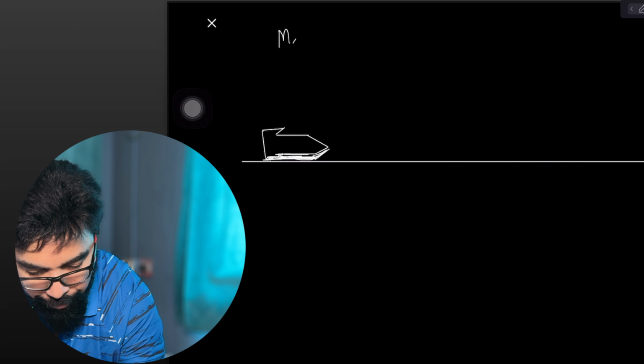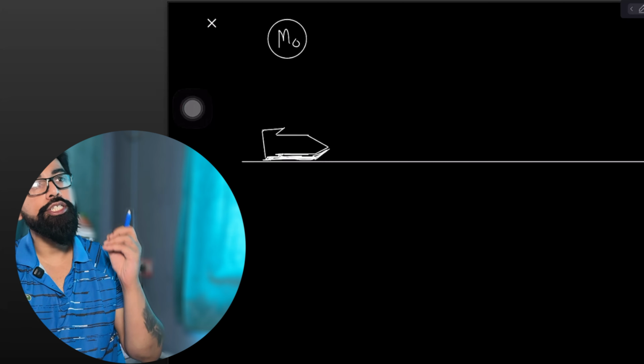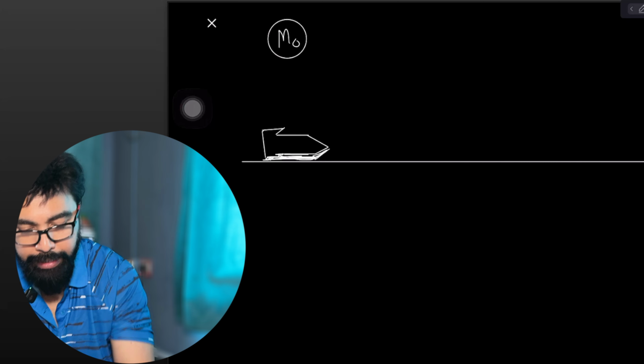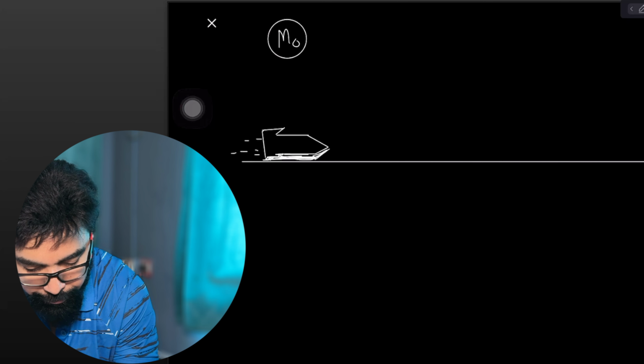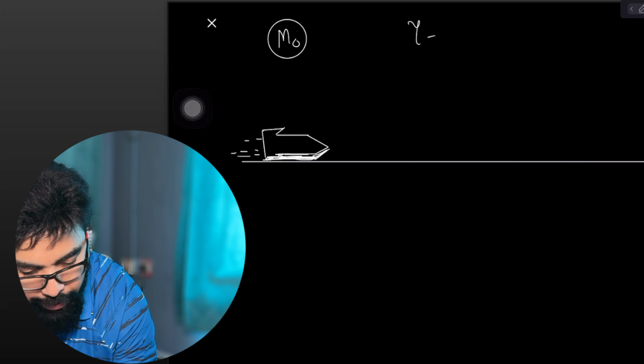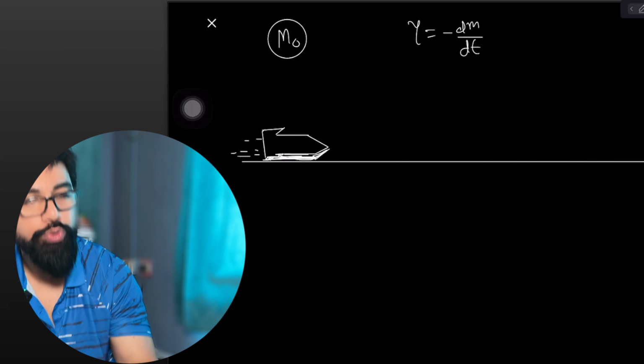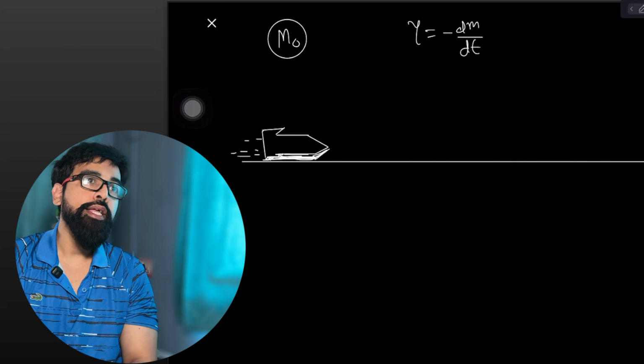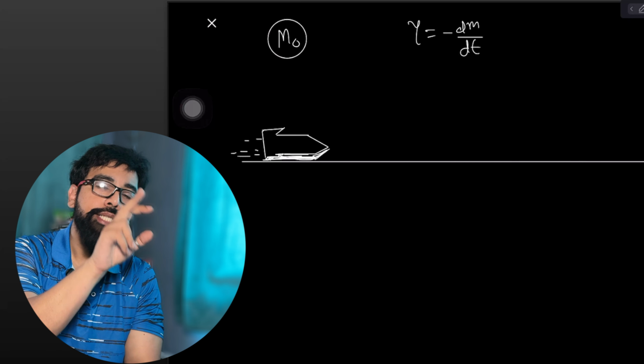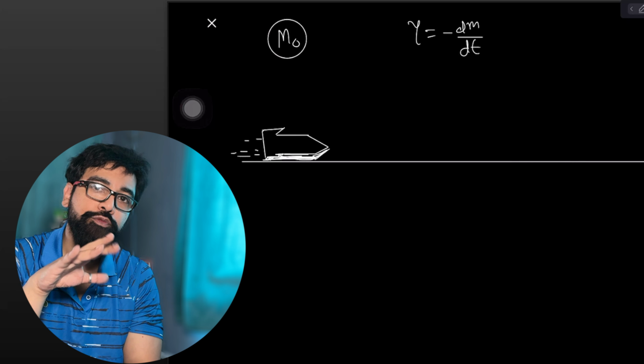So this rocket is kept horizontal. The entire rocket has initial mass m0. Now it is burning the fuel at the rate gamma, where gamma is given by minus dm/dt. Just as you know it. Now half of this mass m0 is fuel.